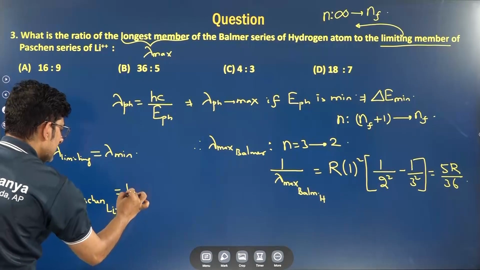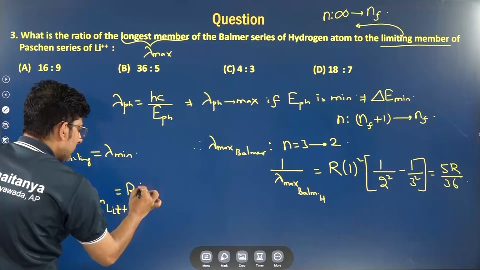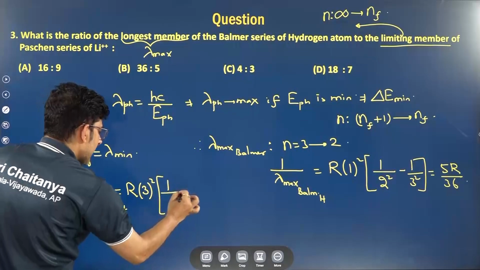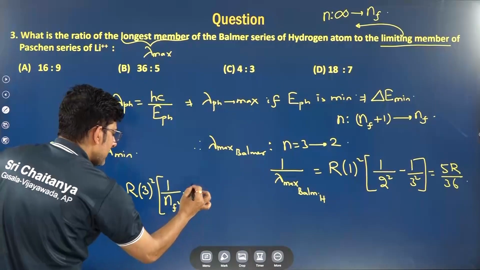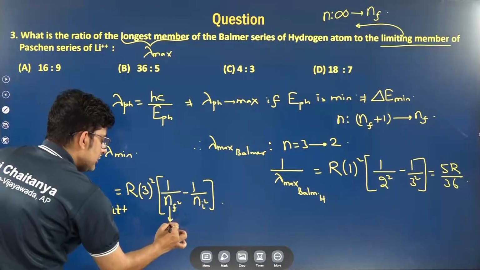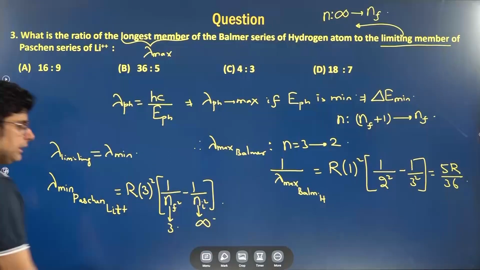So what will we write from here? R, and for Z square, lithium has 3 square, times 1 by n final square minus 1 by n initial square. In Paschen, finally you jump to 3, and for limiting, where from are you jumping? Infinity.